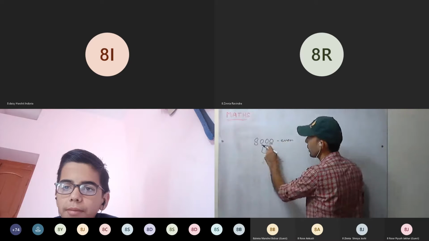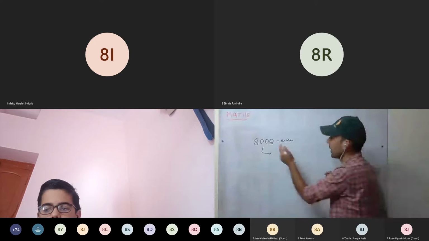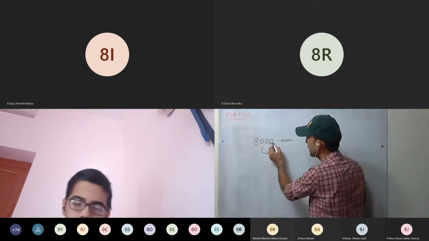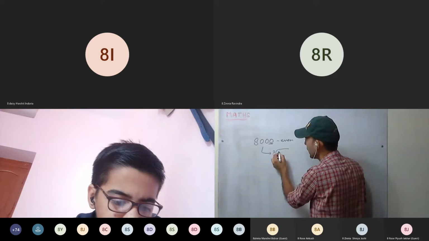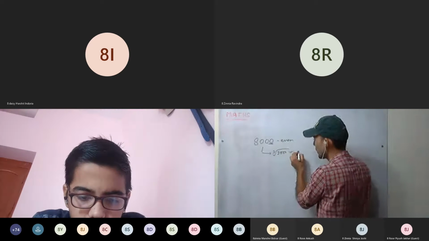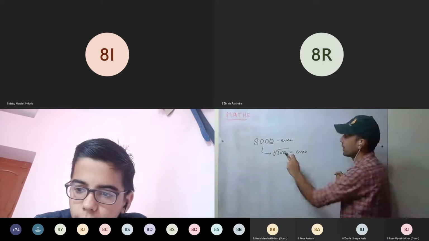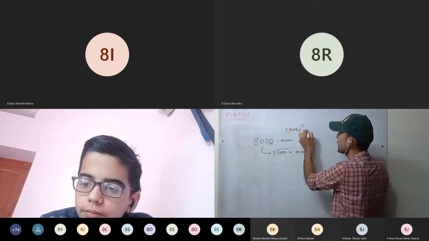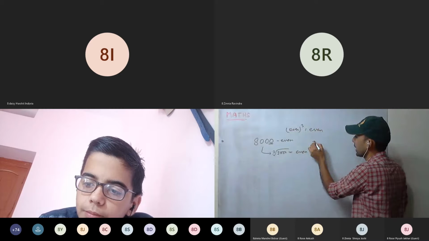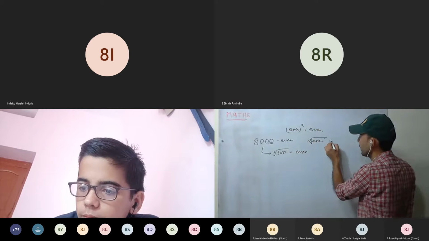Now we have to tell whether it's a cube of an even number or an odd number. Here it is even, that means the cube root of 8,000 will also be an even number. Even number's cube is even, and an even cube's root is even.